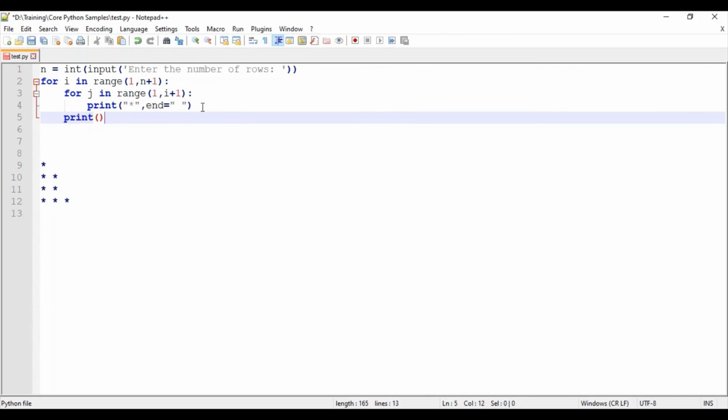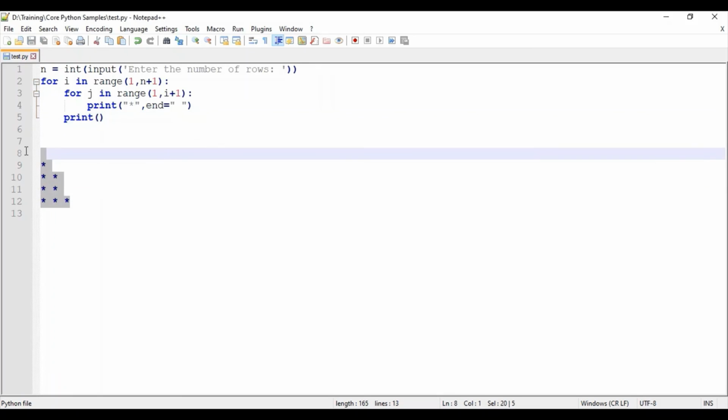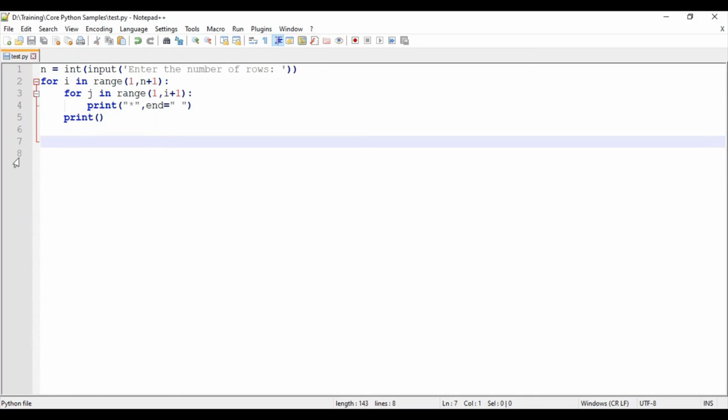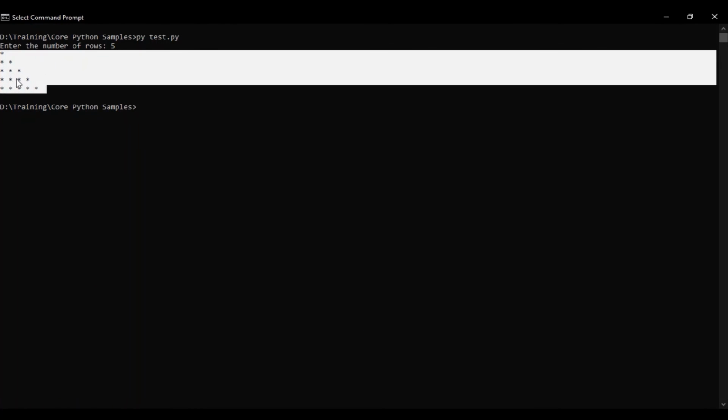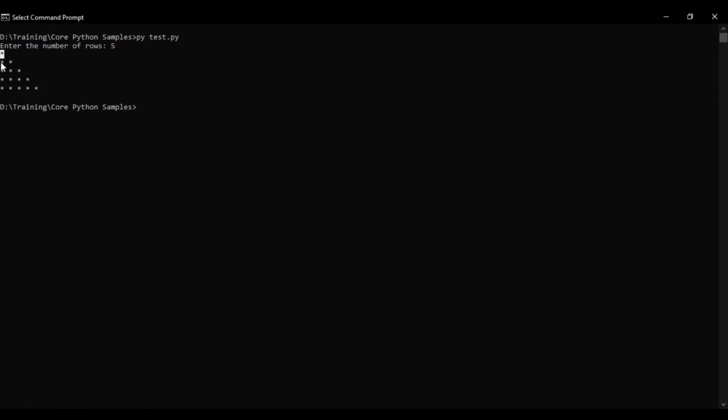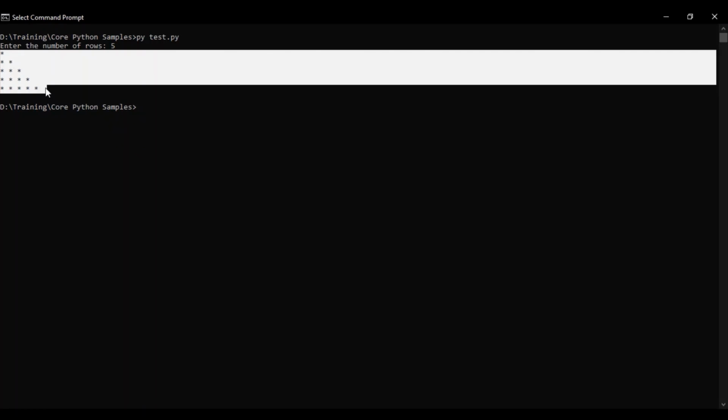So I'll just show the output. I'll just save the code and try to run it. To enter the number of rows, I will be giving 5. So as you can see, we got a beautiful right angle triangle, as expected. The first line is 1 single star, the second line we got 2 stars, and the third line 3 stars, like that. So we got the output that we expected. With this, I also wanted to tell about the end keyword, and I have explained it.